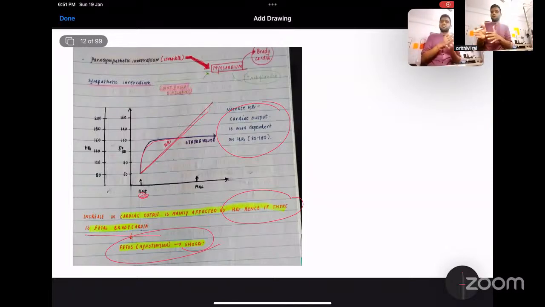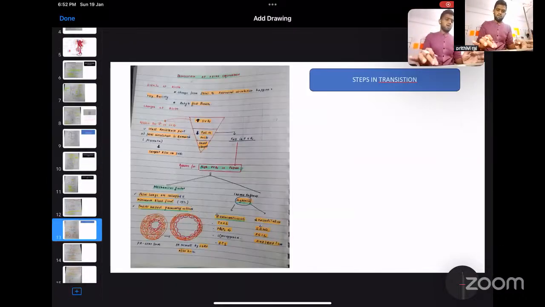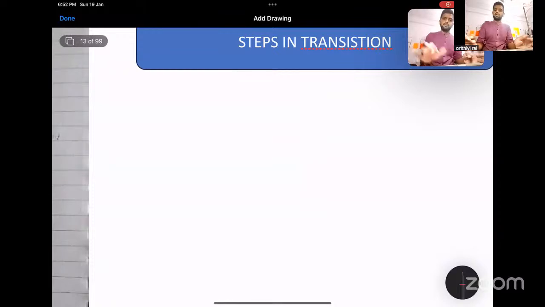Now the child is born, right? I already told you the fetal circulation is meant only for the fetus. But now, once the neonate is born, it has to adapt to extrauterine life. So what are the things that happen after the child is born? First, the child cries. That is very important. The child cries immediately after birth.